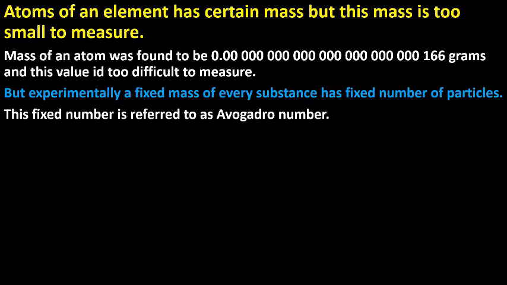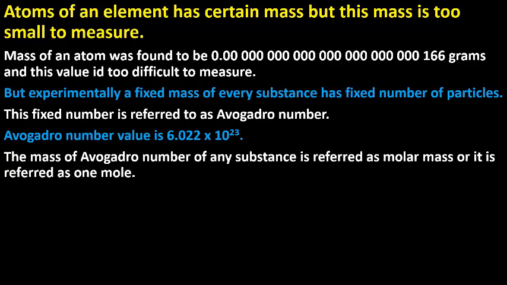Avogadro, an Italian scientist, after doing so many experiments, and after analyzing and interpreting the concepts introduced by various scientists, proposed this number. What is Avogadro number? Avogadro number value is 6.022 into 10 to the power 23.